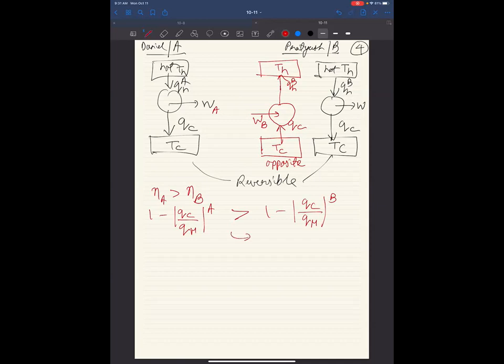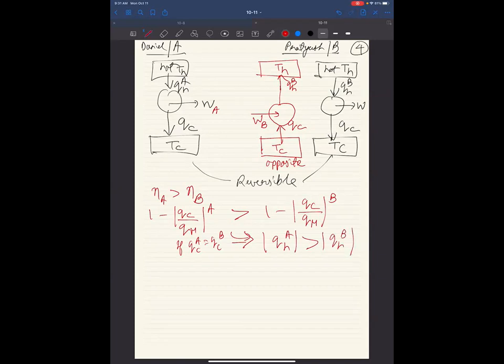This led us to prove that if QCA is equal to QCB, then QHA is more than QHB. This is one thing I proved.